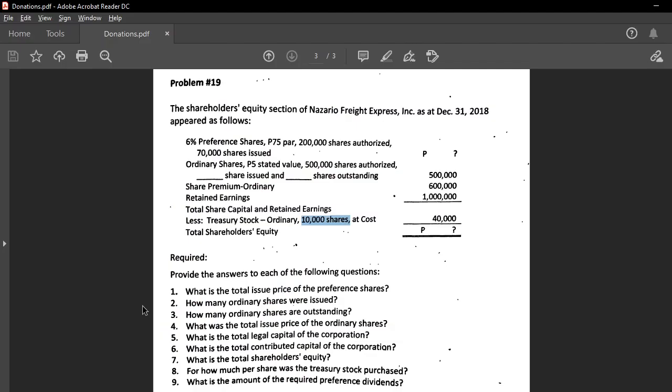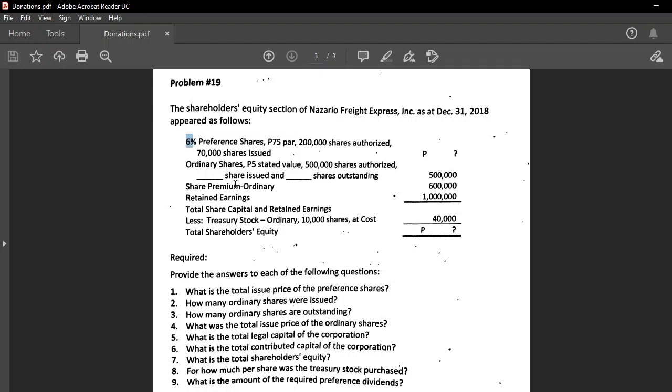Okay? And question number 9, what is the amount of the required preference dividend? We are going to tackle this deeper in the next lesson, which is dividends. But in this portion, we can easily compute it: take your total par of your PS and compute it at its rate of 6%.